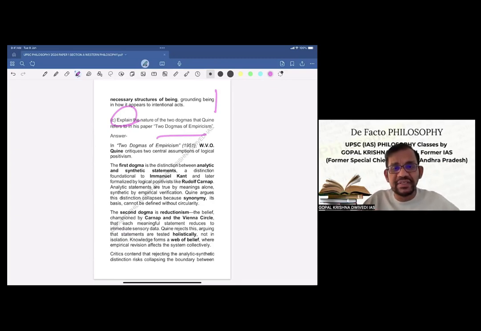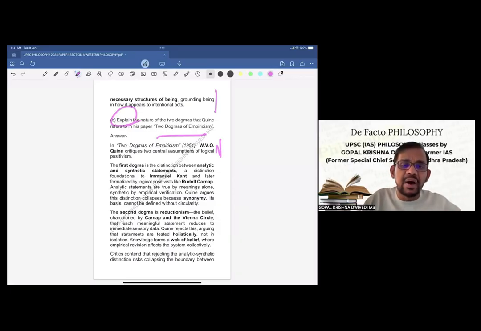In Two Dogmas of Empiricism, that is the book, Quine critiques two central assumptions of logical positivism. This is a very, very direct attack on the question, hitting the bullseye, as I keep on telling. So without wasting any word or any sentence, you are directly attempting the question, but giving very important information. Here we have written the book also, and basically what the two central assumptions are and from which philosophical stream they have arisen. That also we have mentioned.